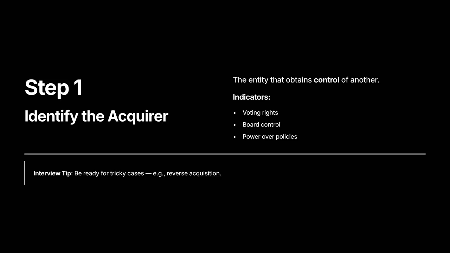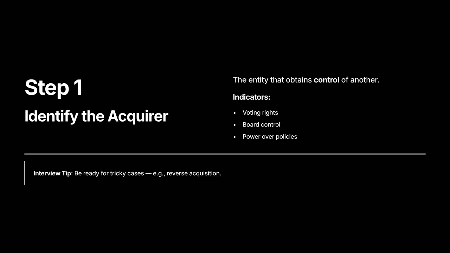5. Step 1. Identify the acquirer. How to identify the acquirer. Look for who obtains control. Use indicators, voting rights, ability to appoint majority of directors, or contractual rights to direct key policies. Consider practical ability to control, not legal form alone.